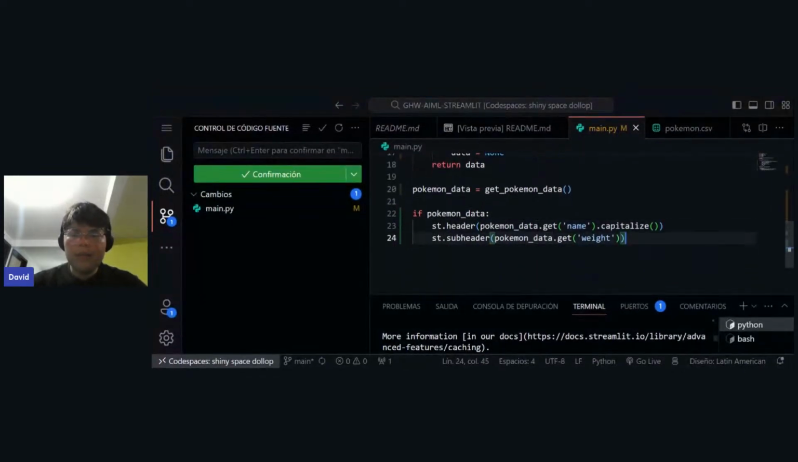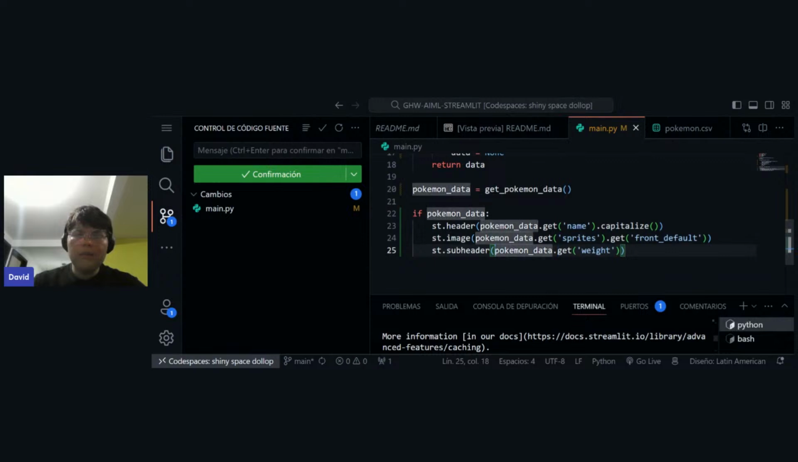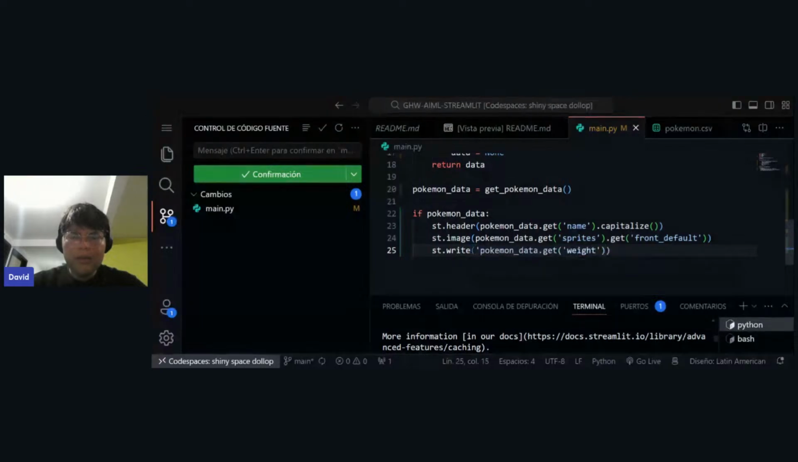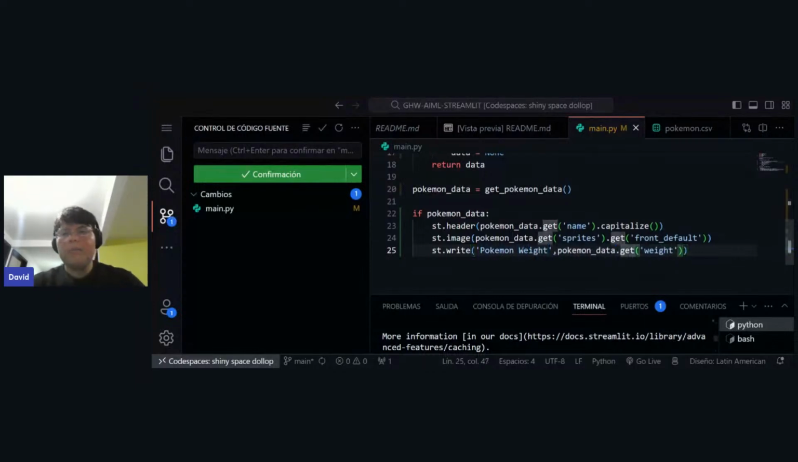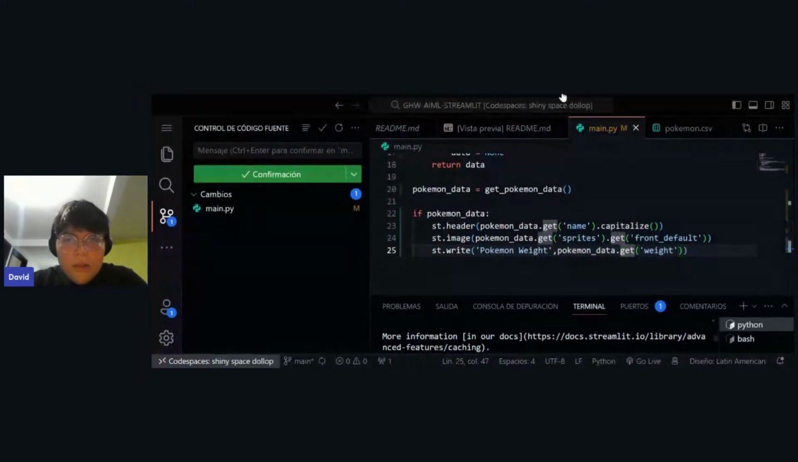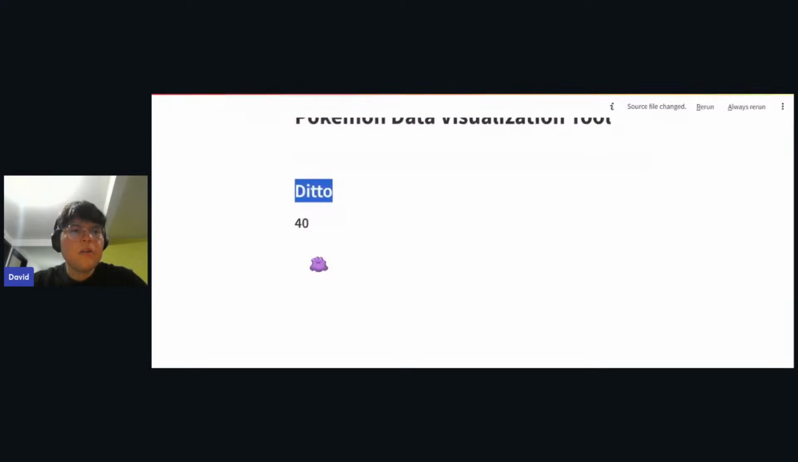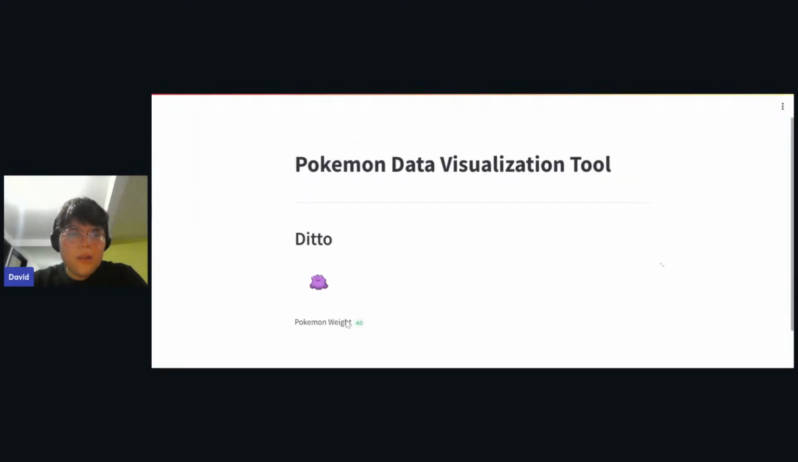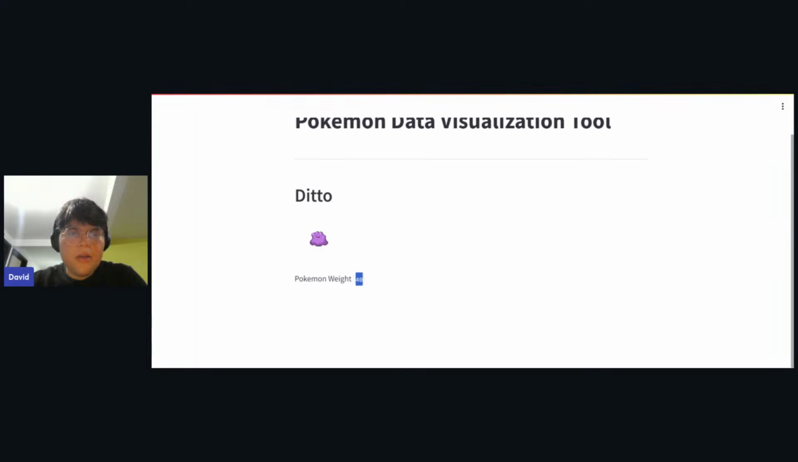Let's just put this image right here, and put the height, and well, I think the height can be unformatted, right? So let's try to see something. Let's try to say something like Pokemon. Wait, and this is the Pokemon data. So is this correct? Let's refresh just this. All right, yeah, it is 40. So Pokemon weight is 40, and the name is Tito, and this stuff, right?